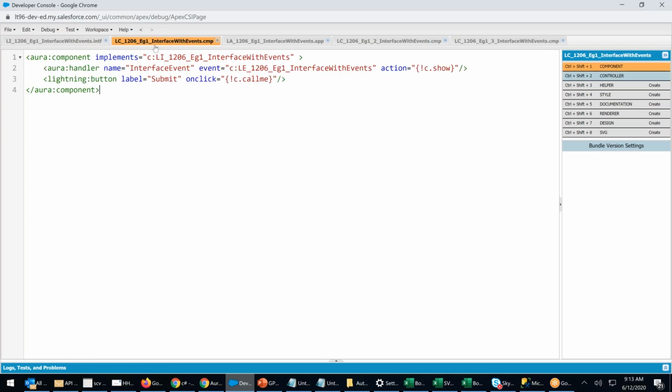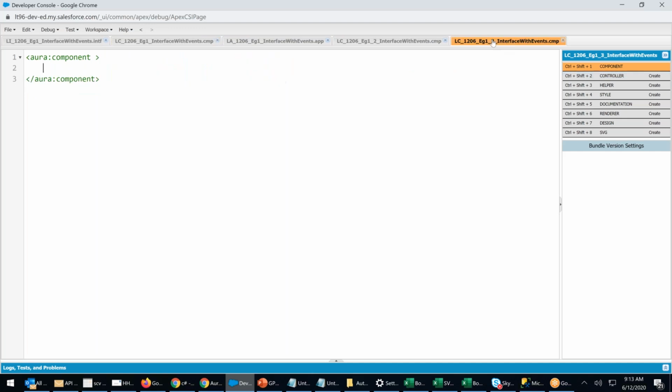I go to the 1. I copy. I want to only fire, so I don't need a handler. Control C. Now I paste it here. I'll say submit 3. Remember that submit 3 is a part of, otherwise I'll put a lightning card. Lightning card. Inside the lightning card, I will put this button, Control X. I will say title equals, what? I will say comp 3.